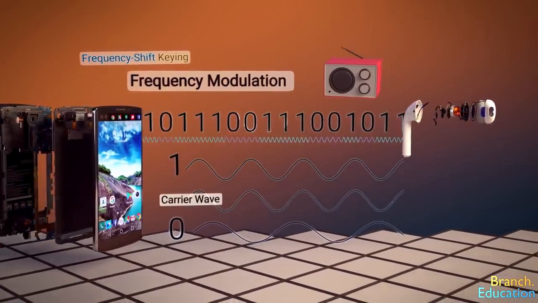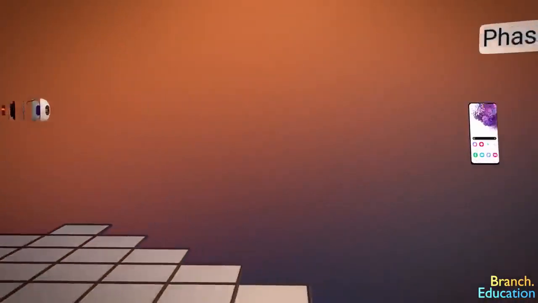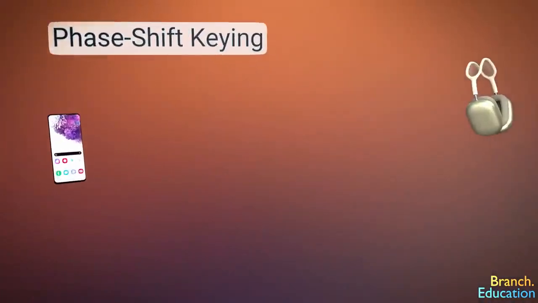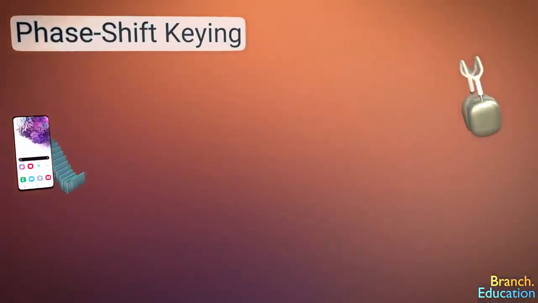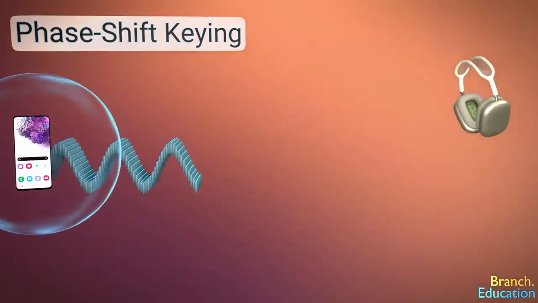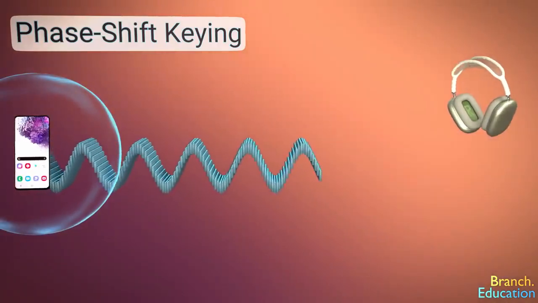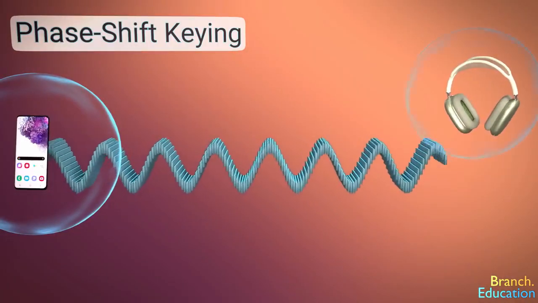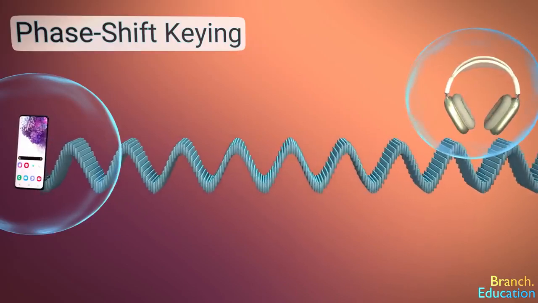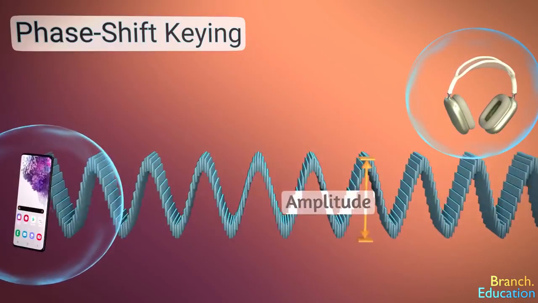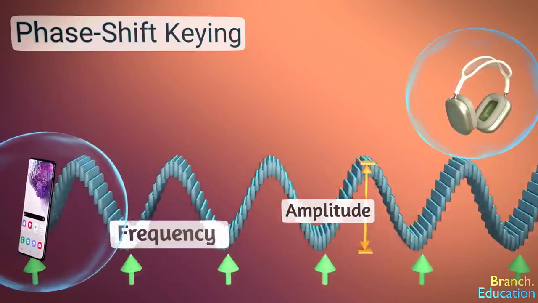A different method that has higher data transfer rates is called phase shift keying, which is significantly more complicated to explain, but we'll try. An electromagnetic wave's phase is a property that our eyes can't perceive, and it shouldn't be confused with the amplitude or the frequency or the wavelength.